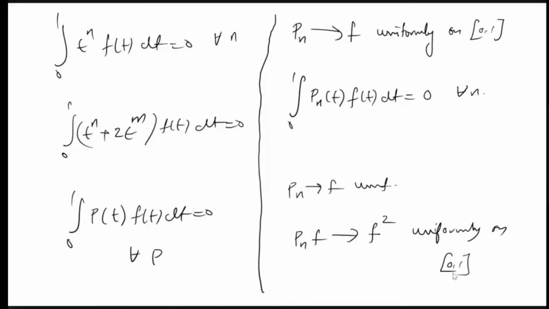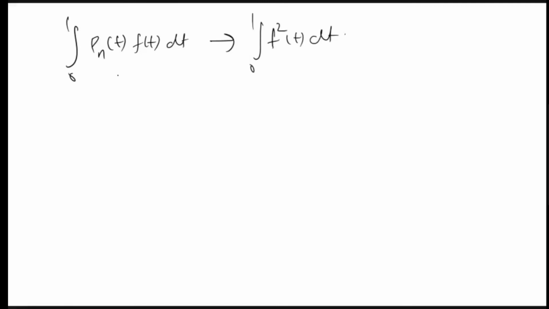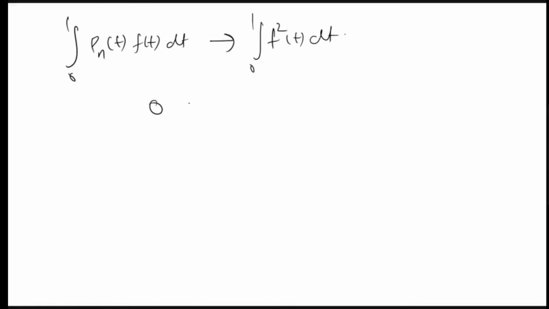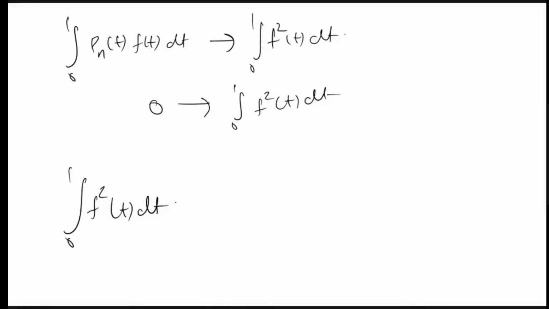So if we have uniform convergence, we can interchange the limit, and so the integral will also converge in this bounded interval. We will get the integral from 0 to 1 of Pn of t times f of t dt will converge to, since Pn f converges to f square, the integral of f square of t dt. But from here, this integral is always 0. For all n it is 0. So we say that this constant 0 is converging to the integral from 0 to 1 of f square of t dt. Means what? The integral from 0 to 1 of f square of t dt is equal to 0.